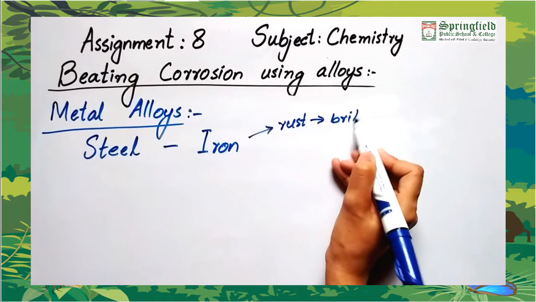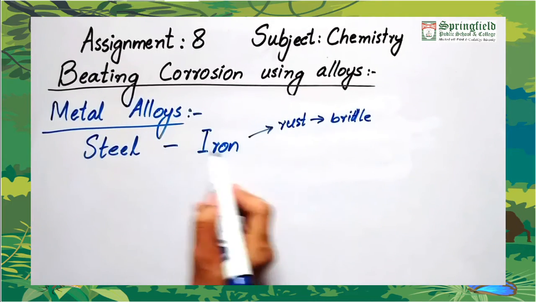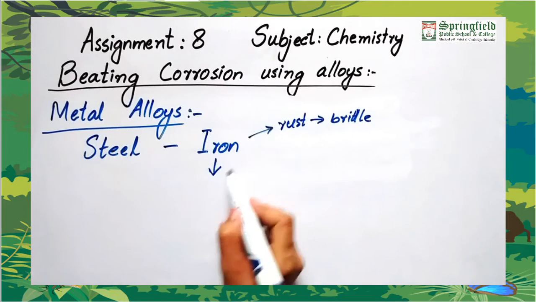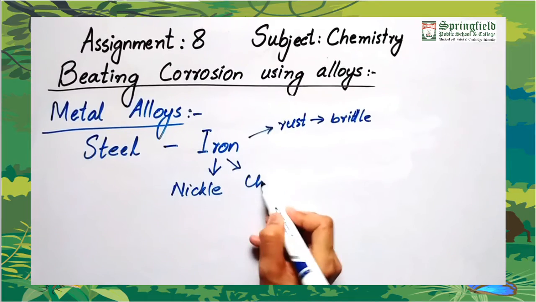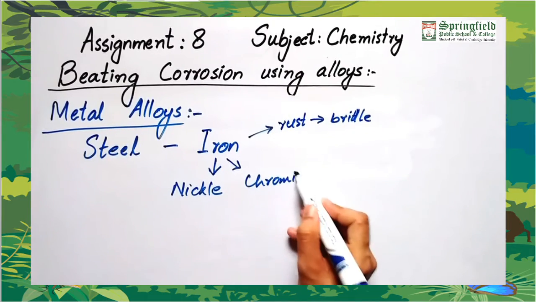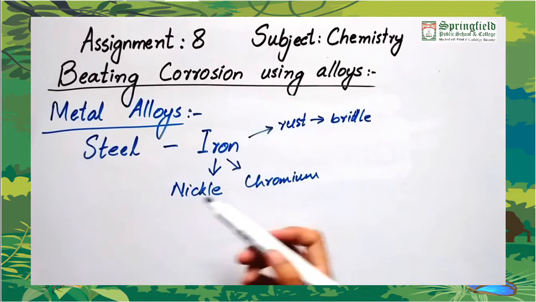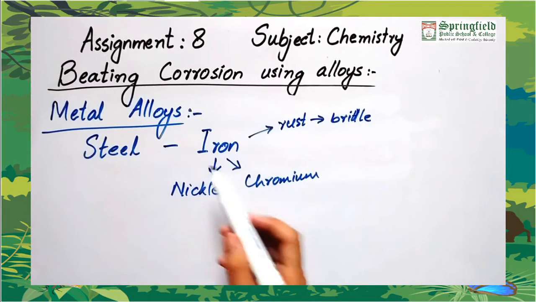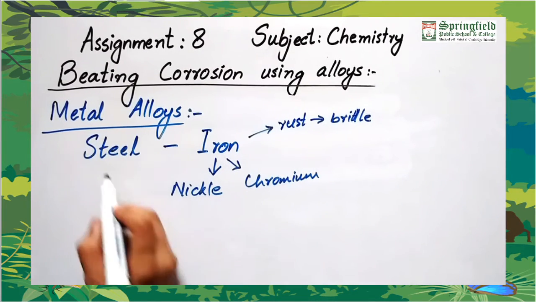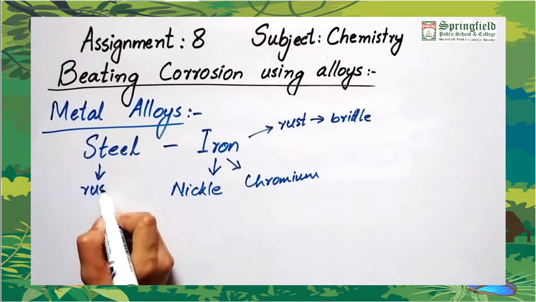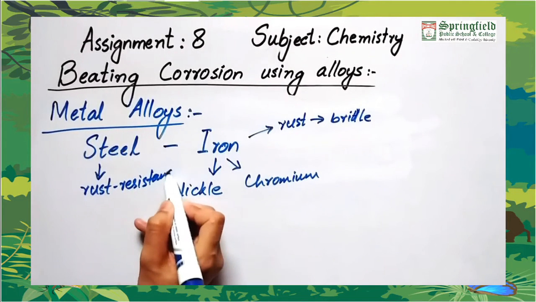So to avoid these behaviors, iron is mixed with either nickel or chromium to form steel. Some steels are made by mixing iron with nickel and some by mixing iron with chromium. The steel which is produced is rust resistant and it is harder than iron.